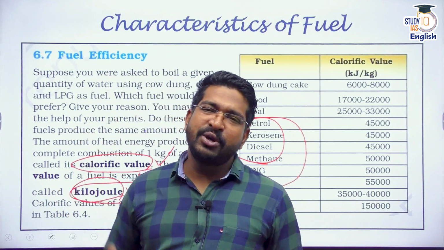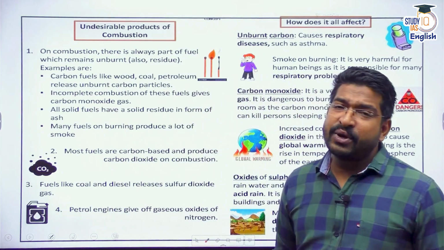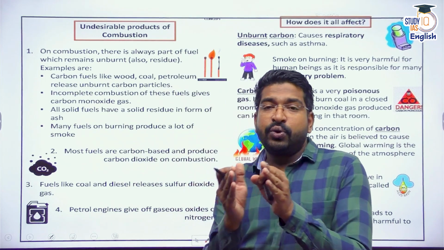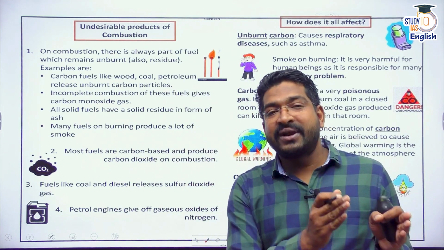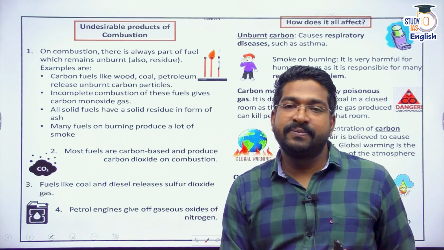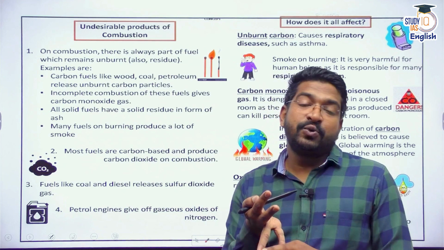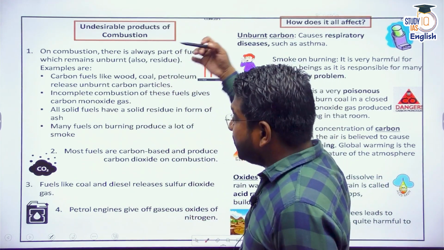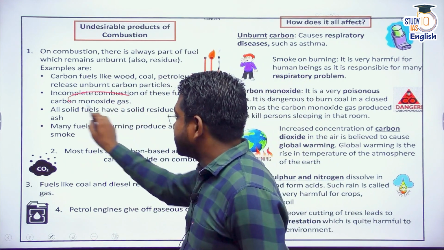Now we spoke about combustion and flames, but combustion itself leads to a lot of problems. Why? Because combustion is a reaction. I told you, fuel burns with oxygen to give you heat and light, but along with heat and light, it also gives you a lot of residue and byproducts. If wood is burnt, it gives you ash. As a byproduct, it gives you different harmful gases. For instance, if there is incomplete combustion, then carbon monoxide is released.